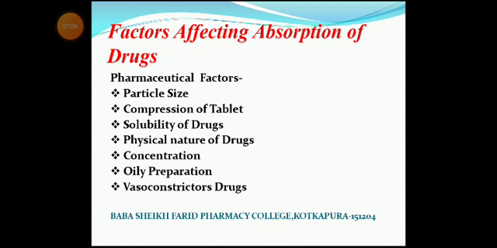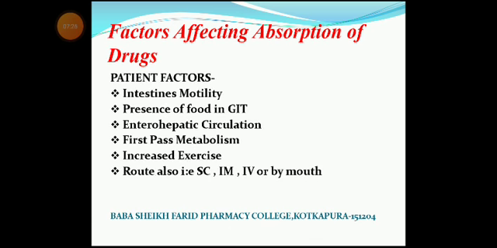In case of pharmaceutical factor, there are particle size, compression of tablet, solubility of drug, physical nature of the drug, concentration, oily preparation, and vasoconstrictor drugs. In case of patient factors, first of all we see the movement of the intestine, called intestinal motility,